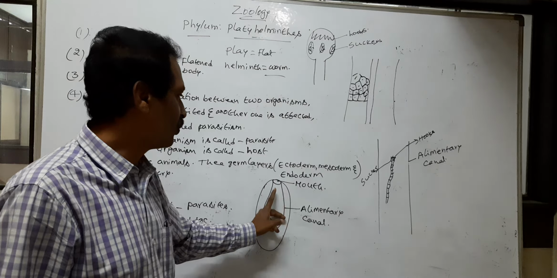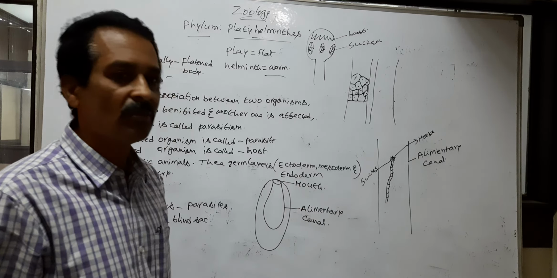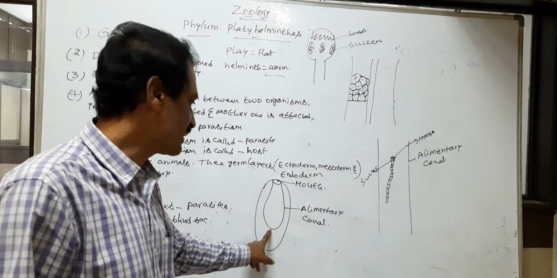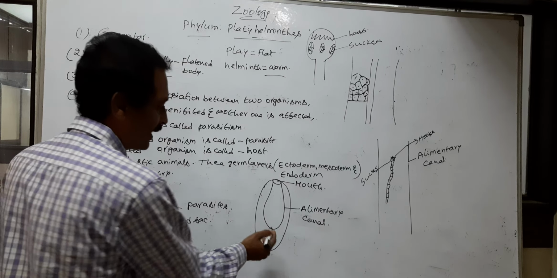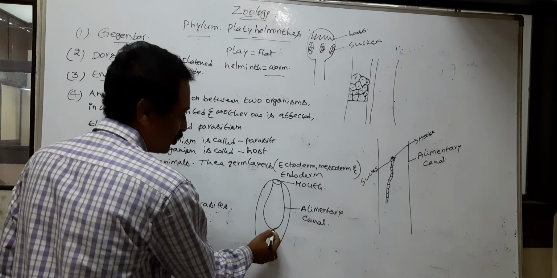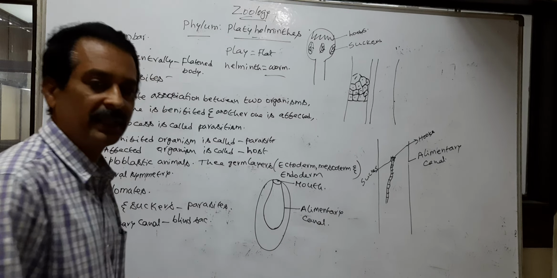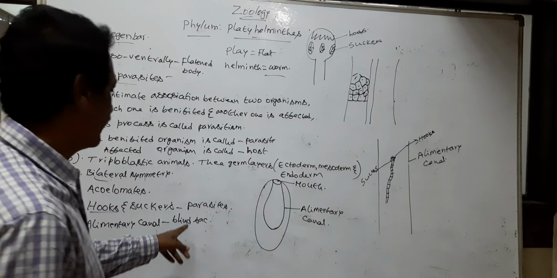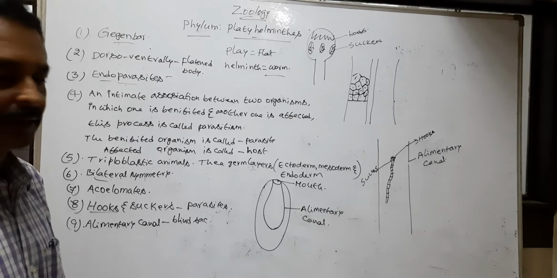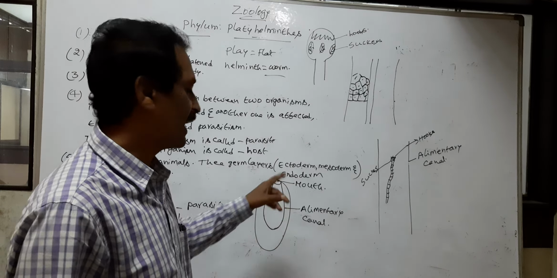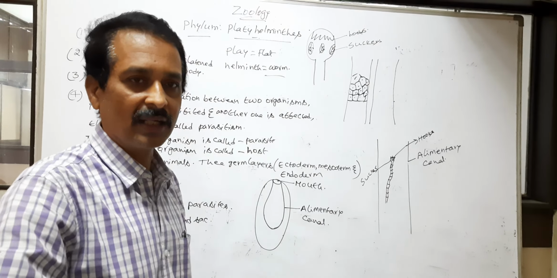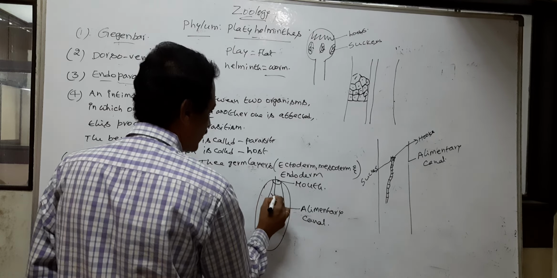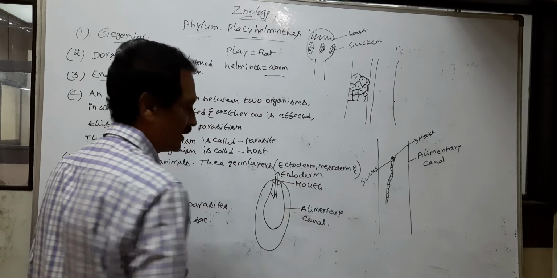The alimentary canal opens out through the mouth. Anus is absent, so due to absence of anus, the alimentary canal is closed at the posterior side. So the alimentary canal is a blind sac-like structure. Here the mouth serves both ingestion and egestion.